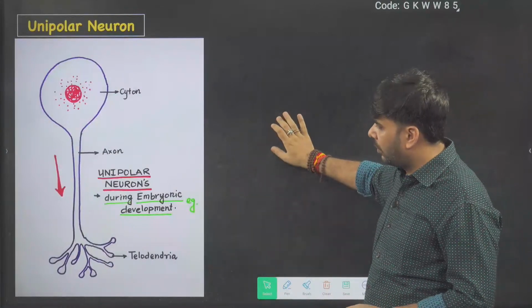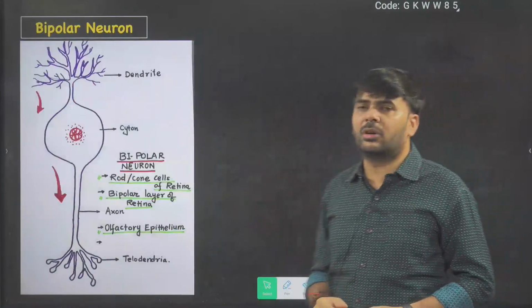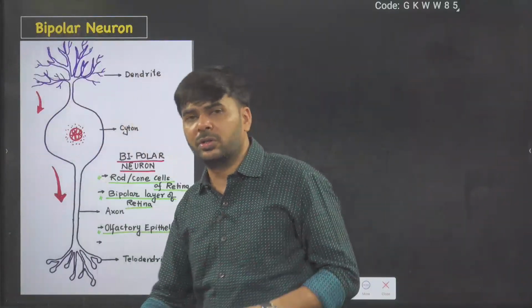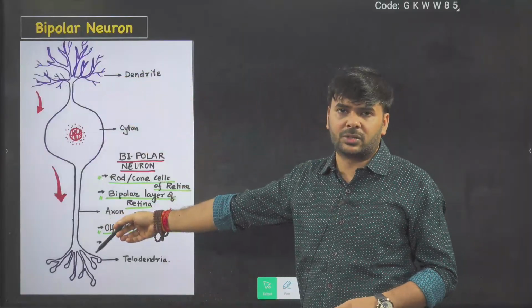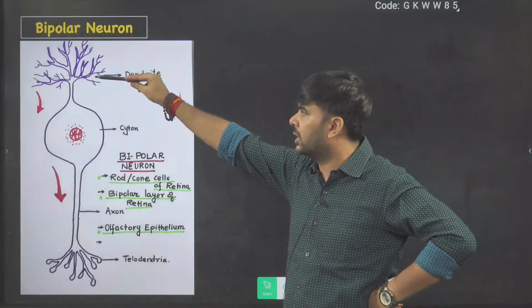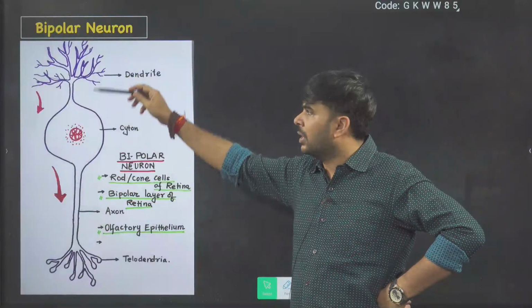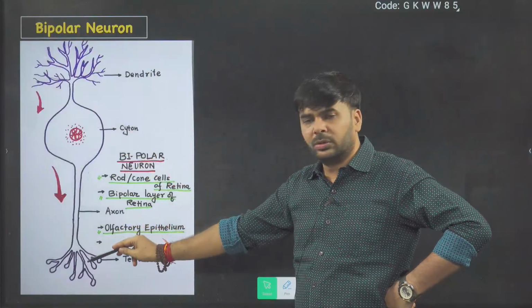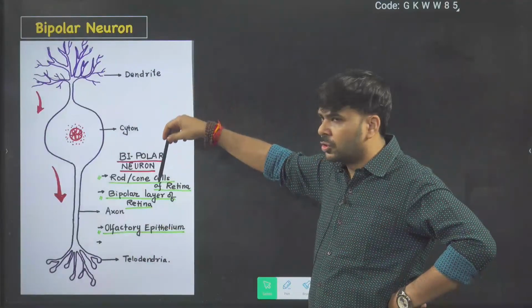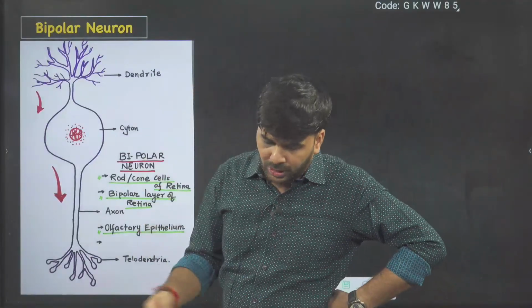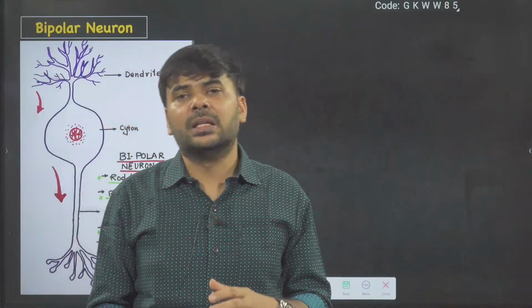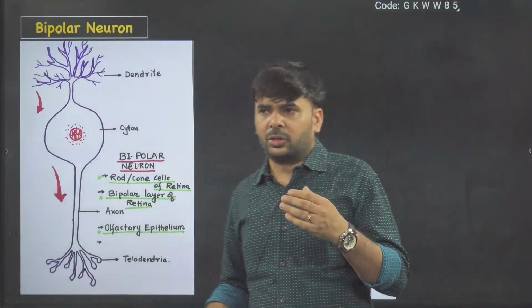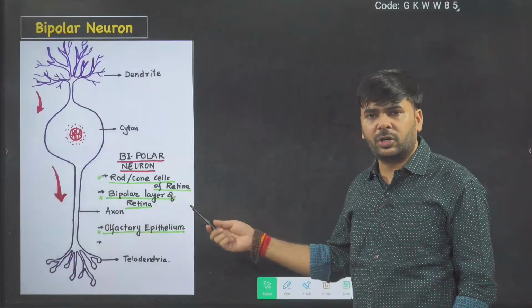Then go to bipolar neurons. Maximum of your sensory organs contain bipolar neurons. Bipolar neurons have single dendron, single axon. One dendron, one axon. So here you can see single dendron, here you can see single axon. So it receives signal or impulse from one dendron, then cyton, and cyton to telodendria. Where is it present in your body? Maximum in sensory organs, eye, ear, skin, sensory areas. And the retina of your eye is the best example for bipolar neurons.